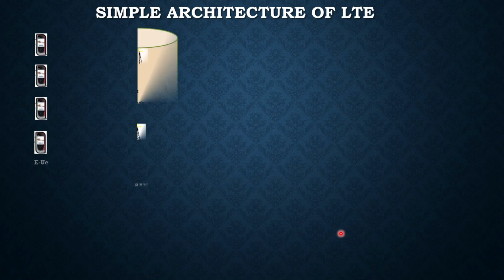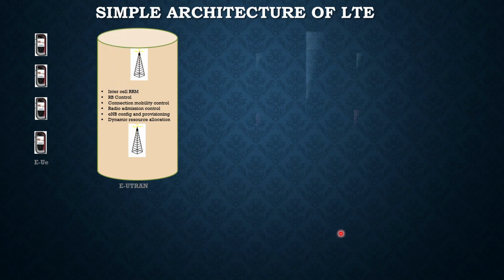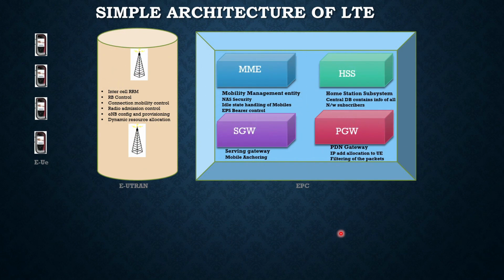Now, from the architecture side, as we had seen earlier, this is a brief explanation of what we discussed in our earlier slide. In the simple architecture there are different elements. This is your evolved UE, these are different evolved UEs, this is your E-UTRAN, and this is your EPC network, which is your core network.